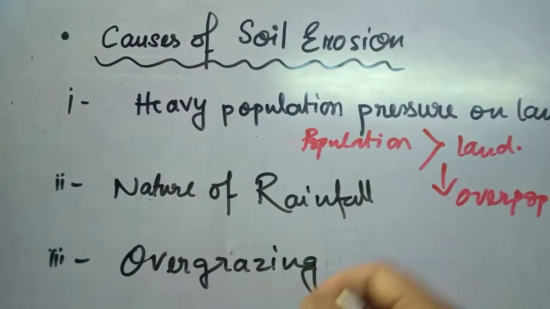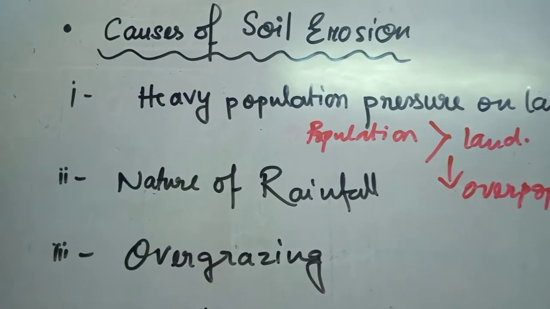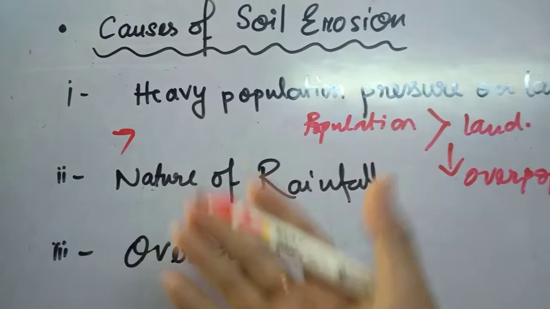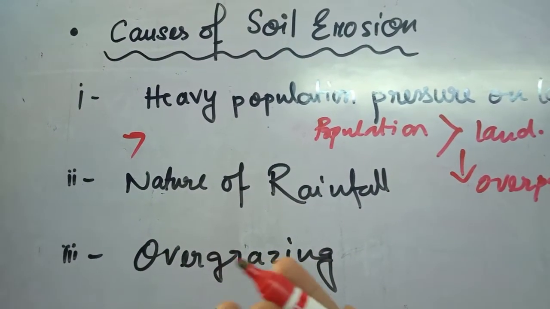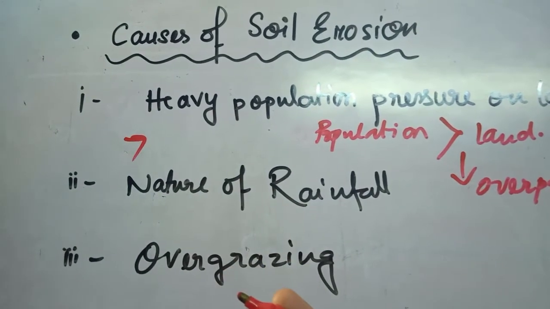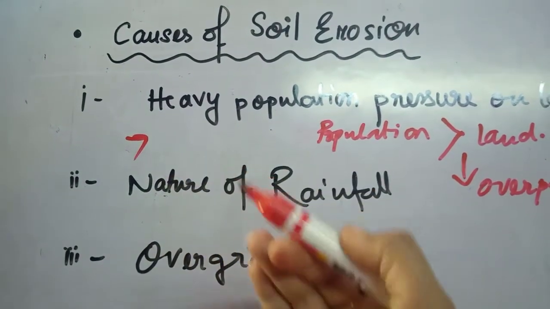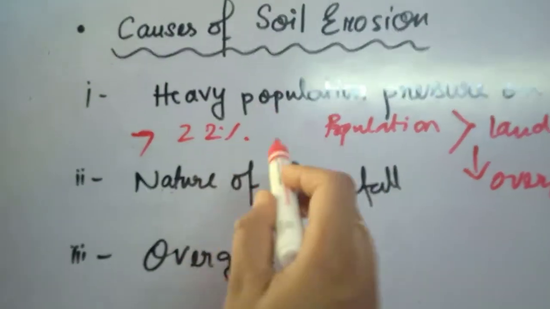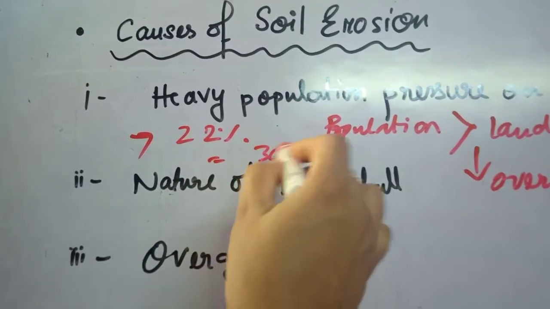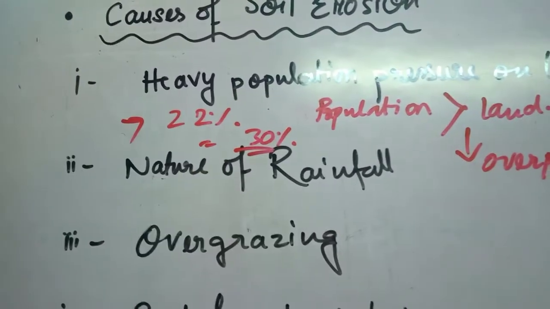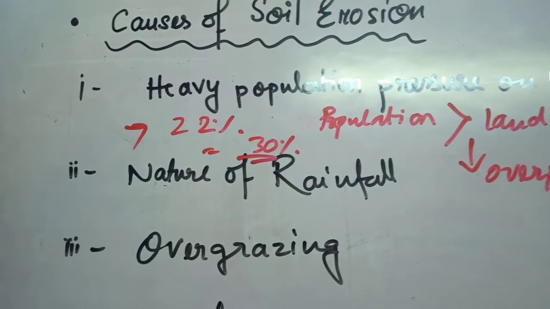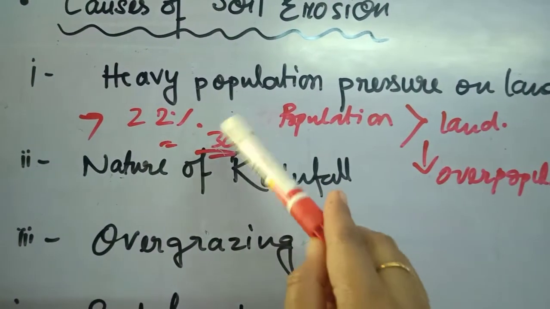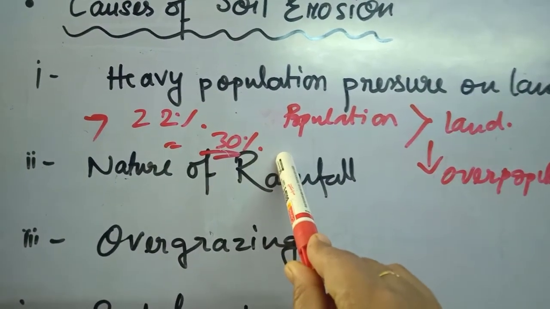And one more reason, we can see, students, how our population is increasing nowadays. It is more than 135 crore in 2020, but the forest cover area is only 22% or less than 22%. We should actually have a minimum of 30% or 33%, but it is not there. The population is increasing, but day by day the forest covered area is decreasing. When the forest cover decreases, our oxygen level also decreases.